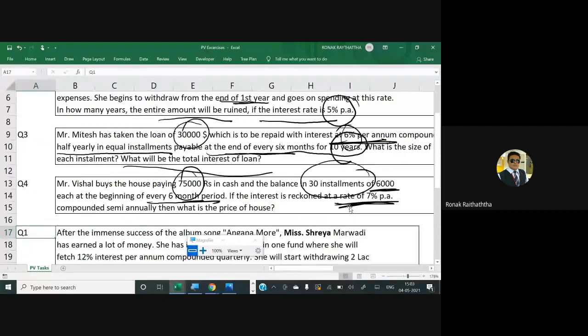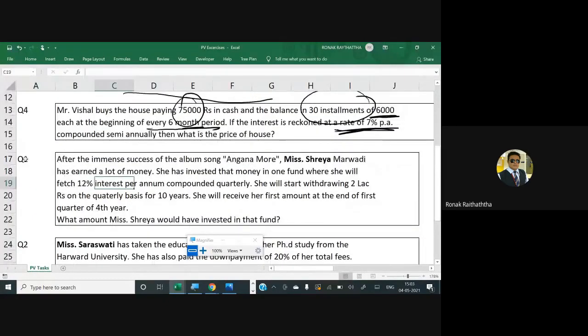Okay, let's move ahead. Question number 1 पे से कैसे आ गया सर? 5 आएगा ना? Okay. Here is your question number 6. Now questions number 5 and 6 would be testing your intellect a bit, because that's going to be the deferred annuity, the present value of the deferred annuity.